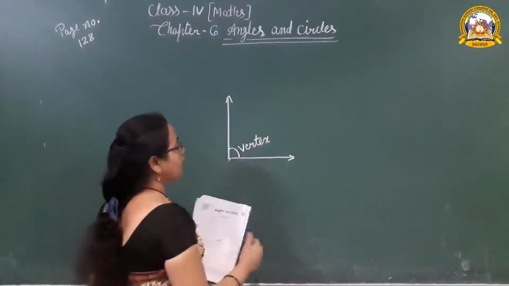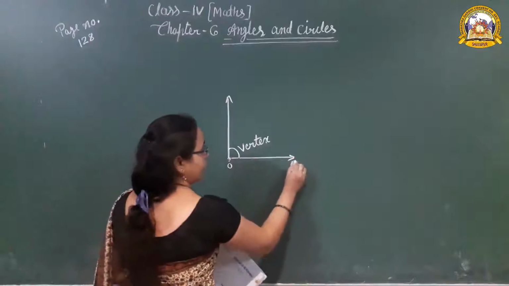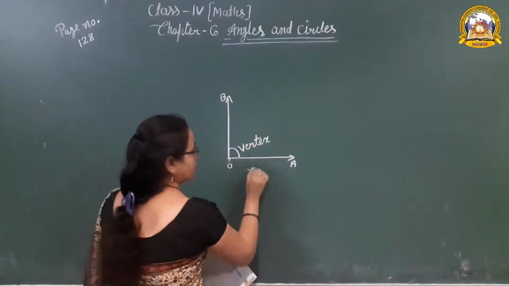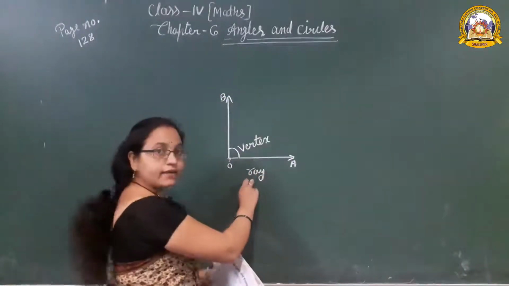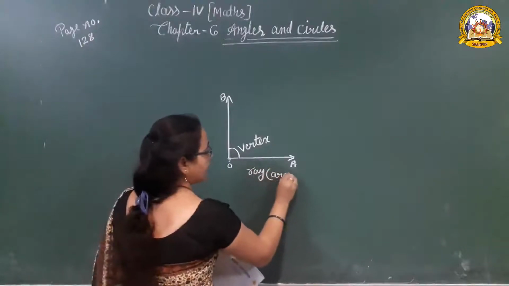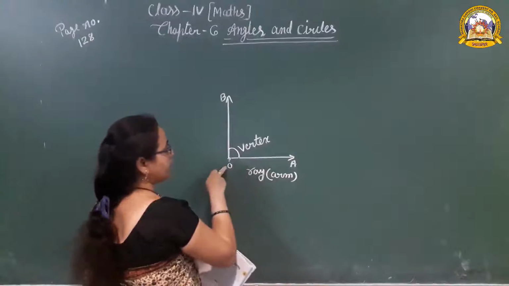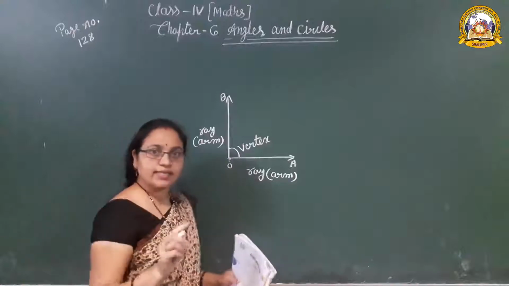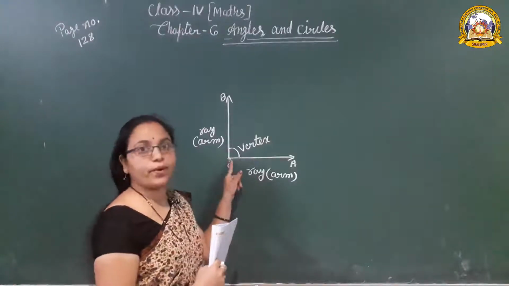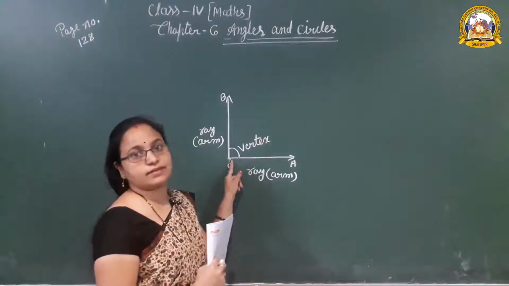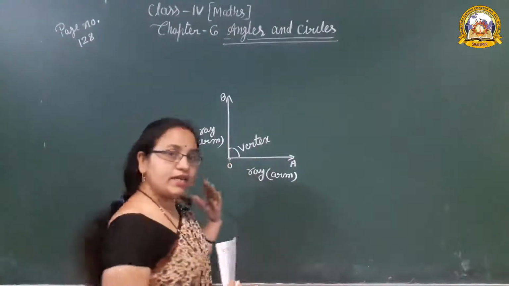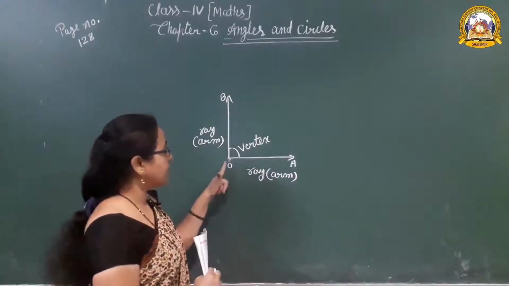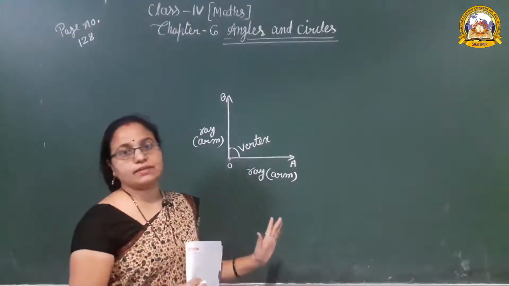Okay. So which two rays? One ray is OA, another ray is OB. OA is known as the ray. Another name of the ray is arm. And the other ray, OB, is also a ray, and its other name is arm. So we can say when two arms meet at the same point, an angle is formed. Okay. So what is the definition of the angle? When two arms or two rays meet at the same point, they form an angle.